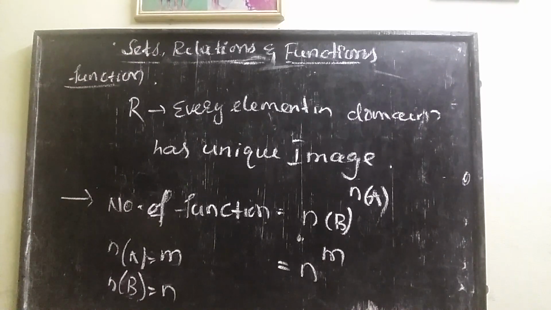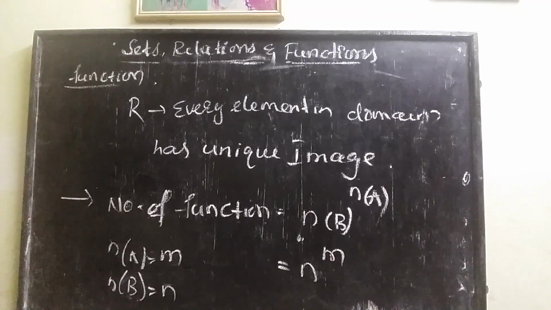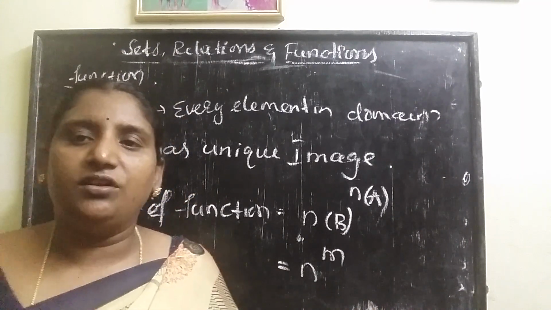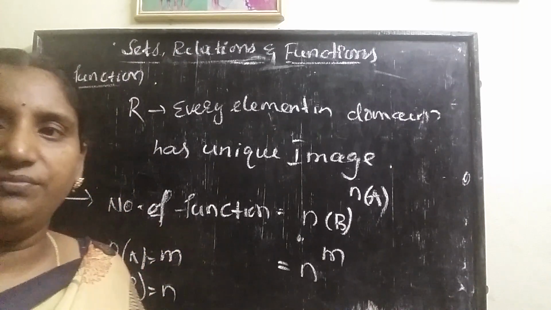So now we have three formulas. Number of subsets formula: 2^n. Number of relations formula: 2^(mn). Number of functions formula: n^m. Next, types of functions. In functions, what do you have? One-one function and onto function. The formulas for the number of one-one functions and onto functions we will discuss now.